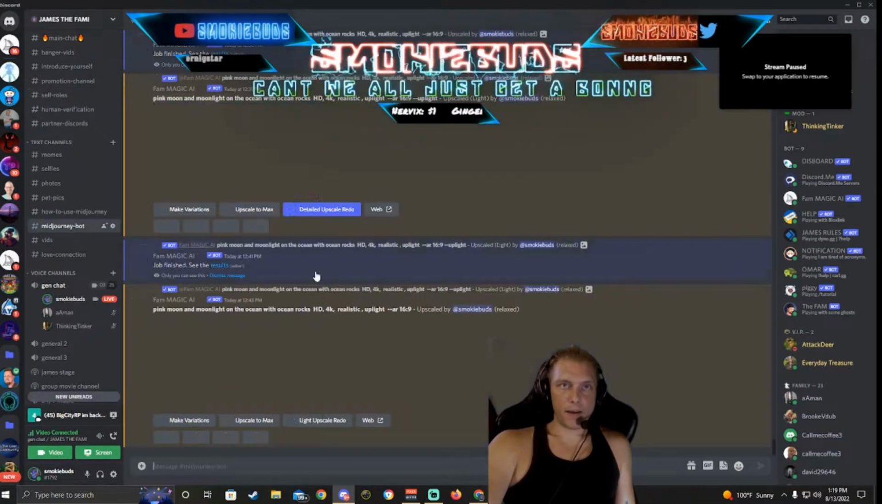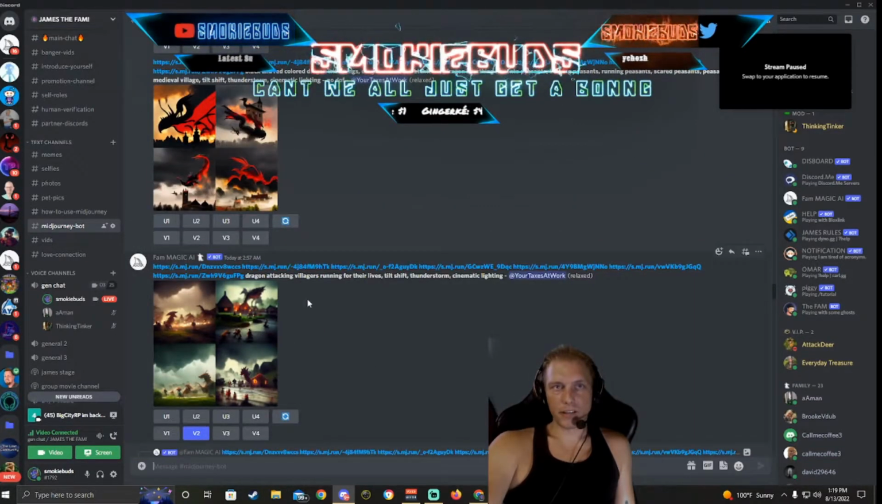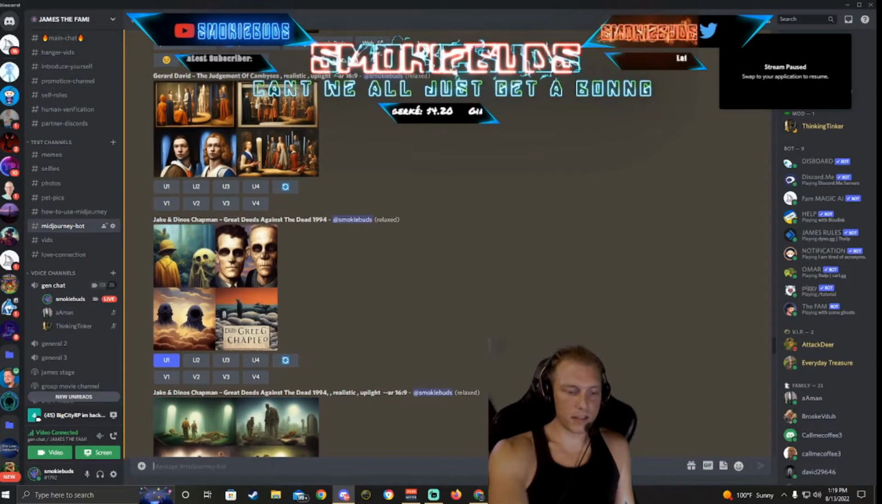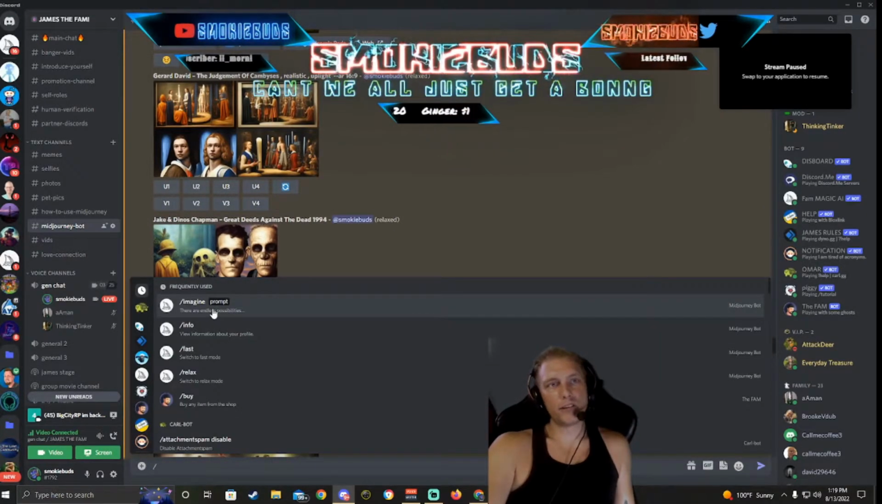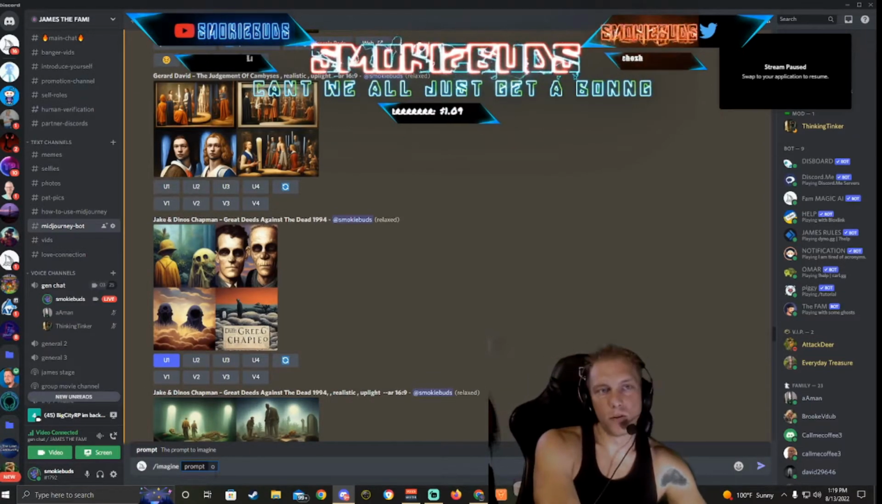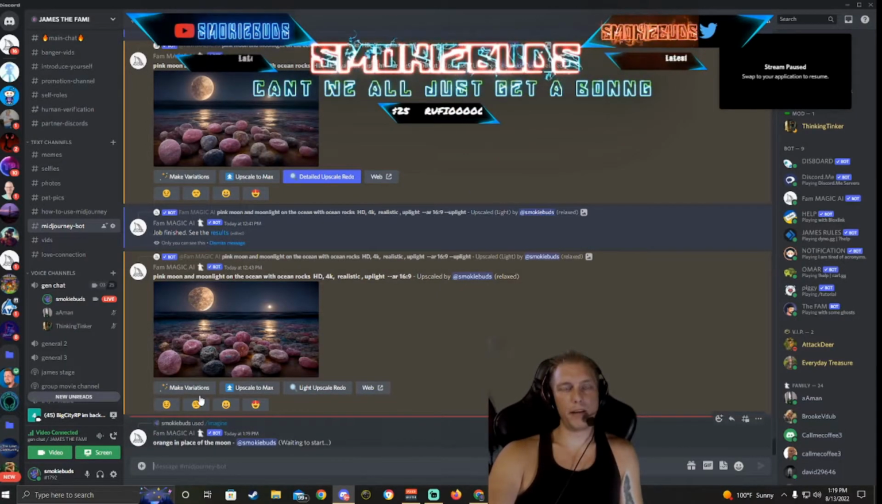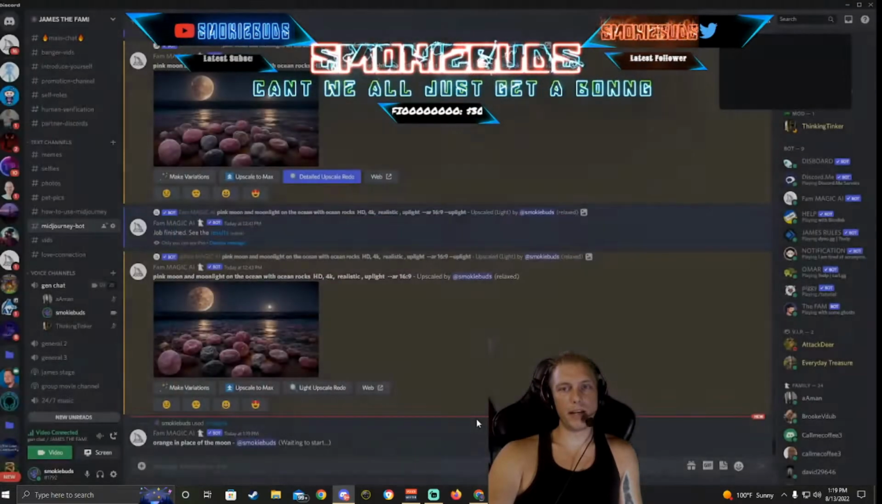We also have an AI bot that you can play around with. You'll see a bunch of cool stuff up here. The AI generates it. You just gotta click /imagine right here. You'll just type in anything, like an orange in place of the moon. So an orange probably will be made as the moon. As you see, they're pretty badass pictures.